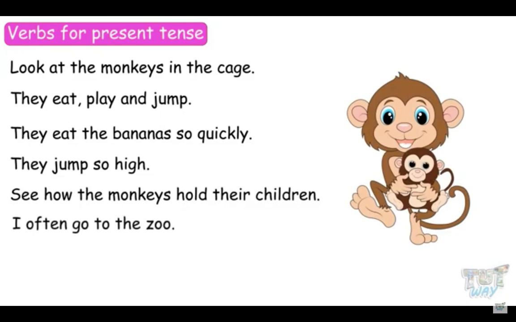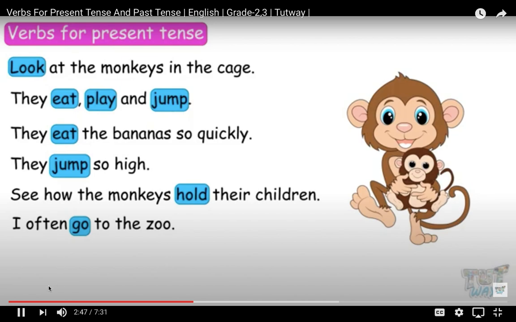I often go to the zoo. Here, the verbs are look, jump, eat, play, hold, go. These verbs tell that the action is done in the present. As you can see, the verb is without s or es, so it also refers to the present, but in a different form. Okay, so I believe you